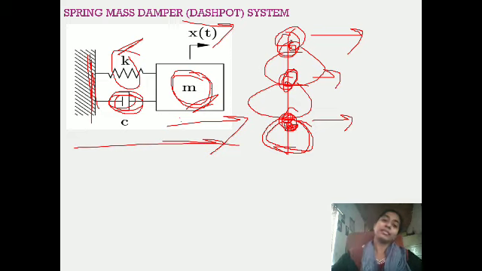Now see, if you take any man-made system where an external force is applied, the internal force resisted will be due to the mass present in the system, due to the potential energy present in the system, and due to the dampers present in the system.